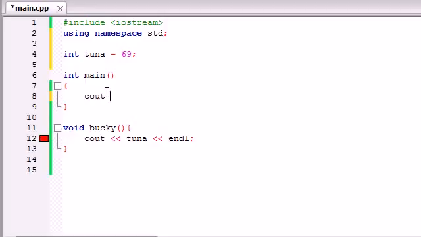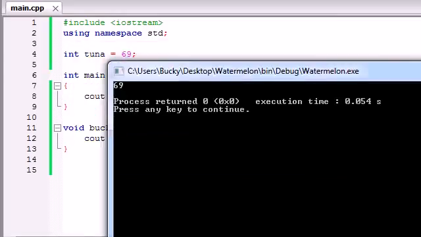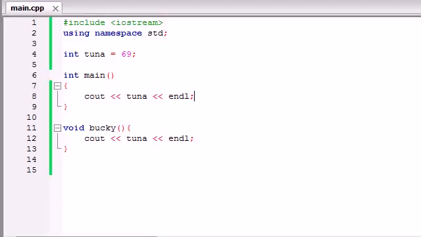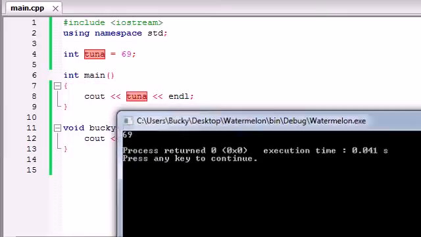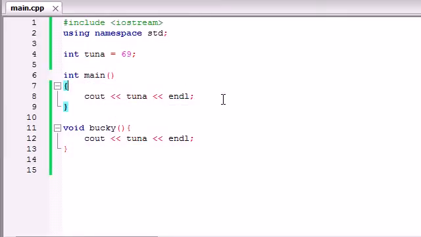So say for example, main wanted to print out tuna and Bucky wanted to print out tuna. Well, you can go ahead and run this program right now and check it out. Both programs are going to print out tuna just fine. So the reason Bucky didn't print it out and you only saw tuna once was because we didn't call it anywhere. But anyways, that's what the scope of variables is.